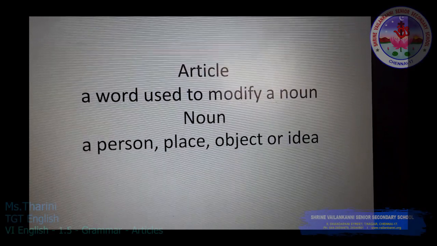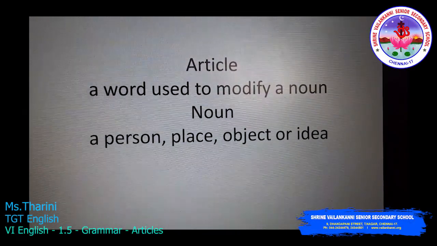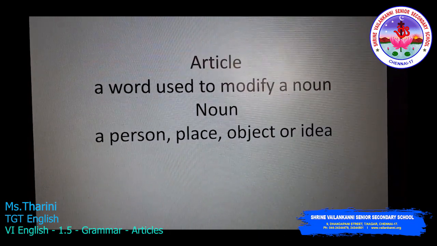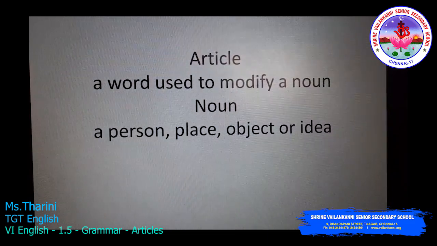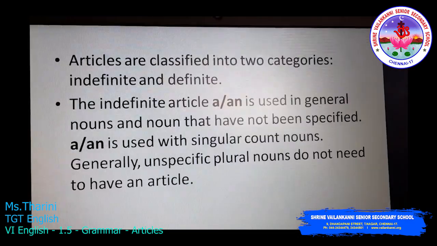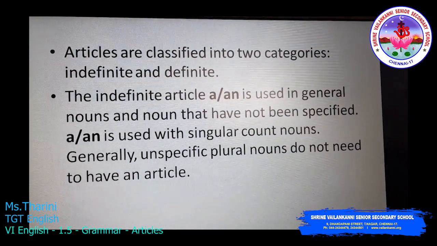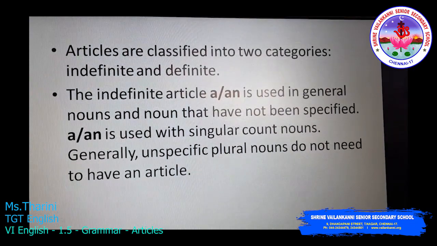Good day children. Today in this video we will see articles. What is an article? A word used to modify a noun. What is a noun? A person, place, object or idea. Articles are classified into two categories, indefinite and definite.